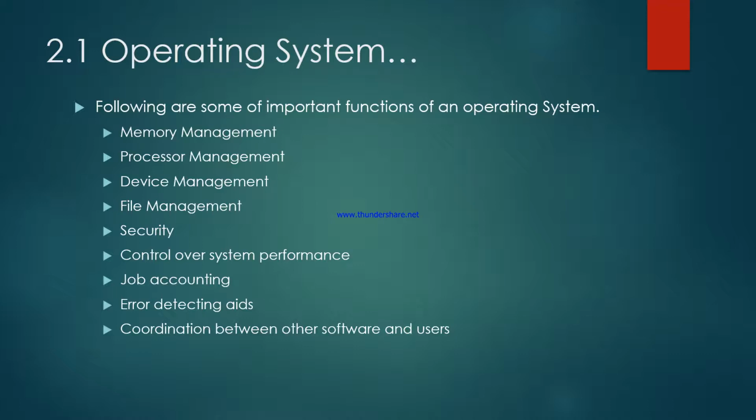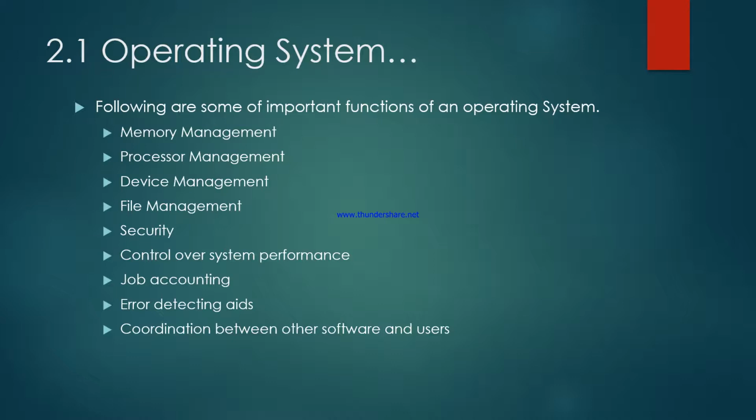And job accounting, how a job will be executed and which job will execute first, is also taken care of by the operating system. Error detection and the coordination between other software and users is also taken care of by the operating system.